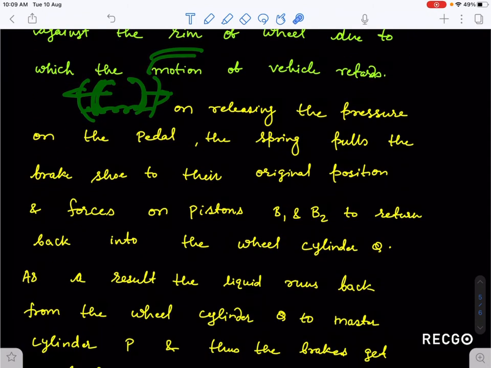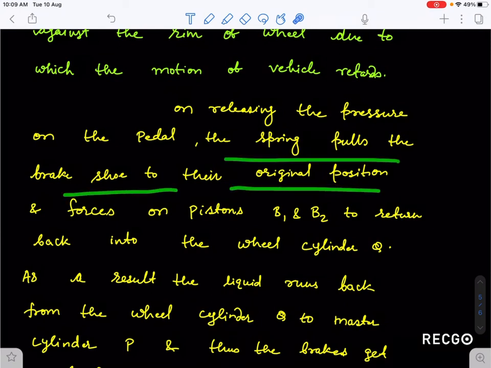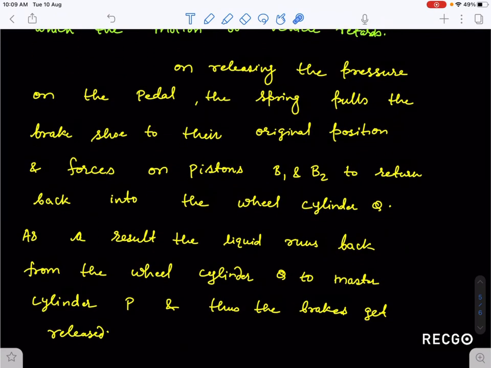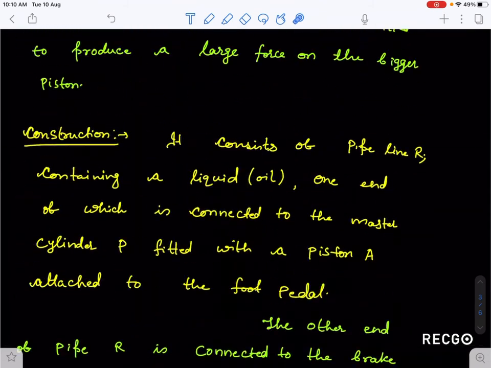So what we have written here is that the spring pulls the brake shoe to its original position. The force on pistons B1 and B2 makes them return back into the wheel cylinder Q. As a result, liquid runs back from the wheel cylinder Q to the master cylinder P. So liquid returns back again to the master cylinder from the wheel cylinder, and the brakes get released. And this way we can say that a car is stopped and moves forward.